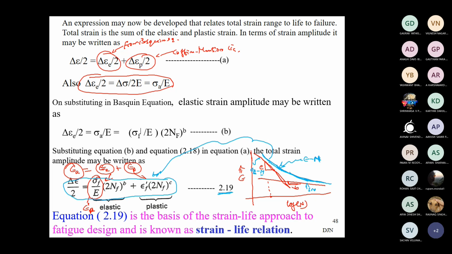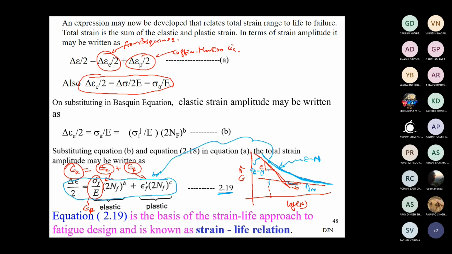And we can observe here that as the load magnitude increases, the total strain amplitude curve inclines towards the plastic strain life relationship. That means the dominance of the plastic part is more, and the elastic part is not great. If we are operating at low load levels, low stress or low strain levels, then we expect higher life. And in the high cycle fatigue region, the life is dominated by the elastic part of the equation.